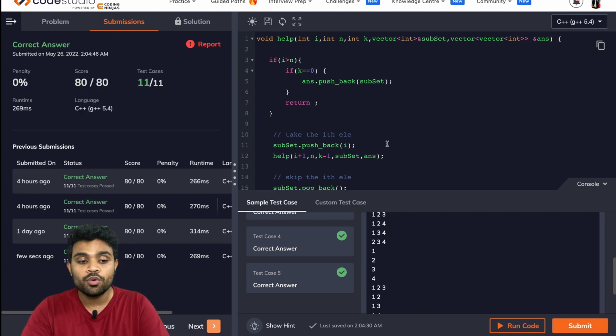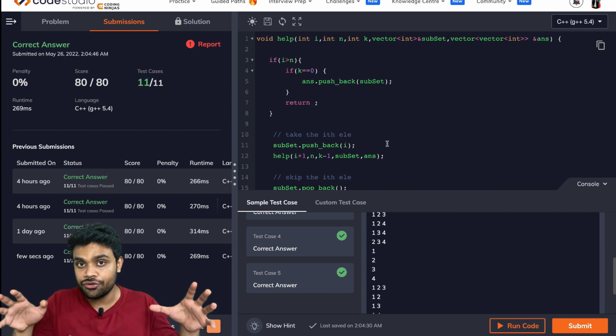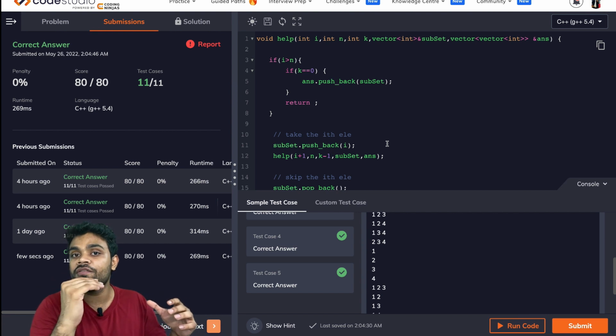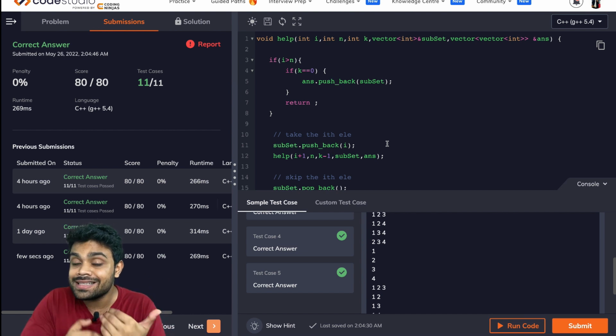Although we have not improved, the solution is 2 raised to the power n, because we are constructing the entire recursion tree. We are going from every node to the deepest level. But as I told you, there could be a slight improvement that we can do. What is that slight improvement?